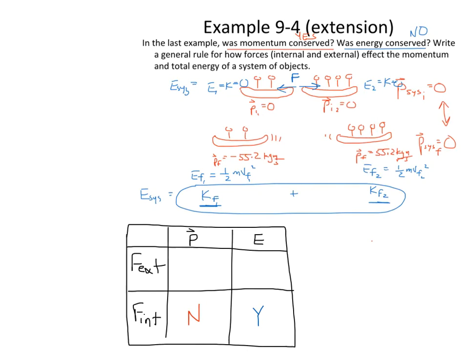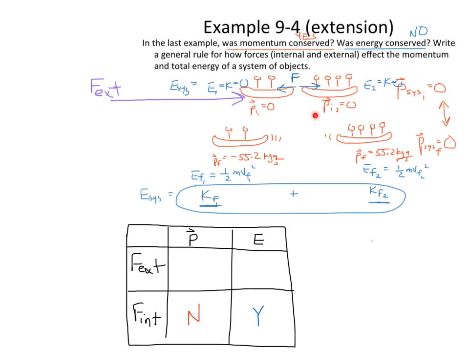Well, let's look at external forces now. And let me get a different color right here. We'll do purple, all right? An external force, as we mentioned before, is a force that comes from somewhere outside the system, not from inside. So let's just say these two canoes were sitting right here, and there's a big force, we'll say a wind gust, all right? An external force, a wind gust, coming and being applied to both of those canoes. What are they going to do? First of all, they're going to go from 0 momentum, because that's before the wind gust, to all of a sudden they're both going to have momentum in the positive direction.